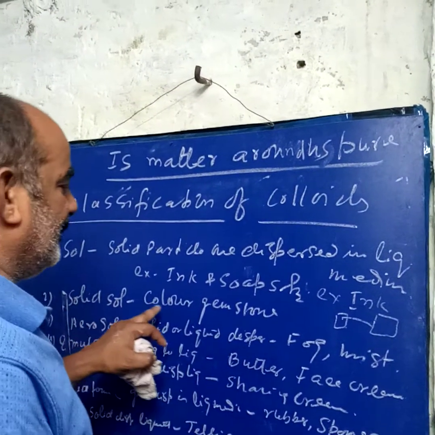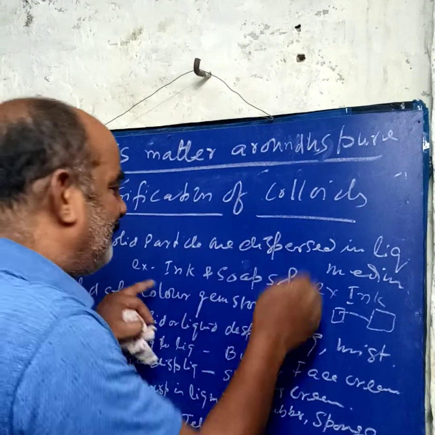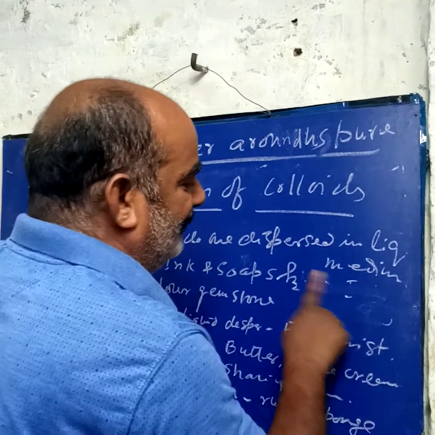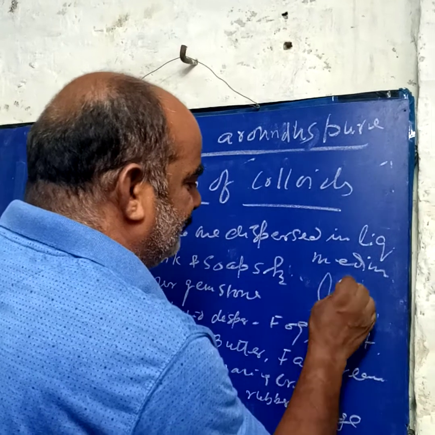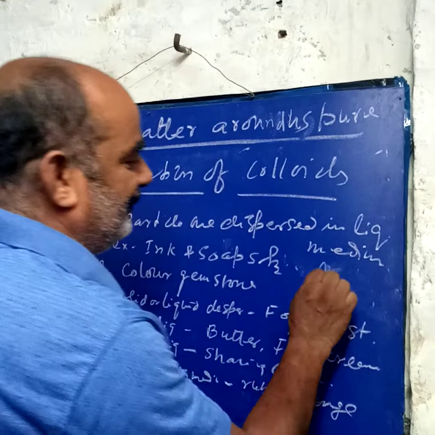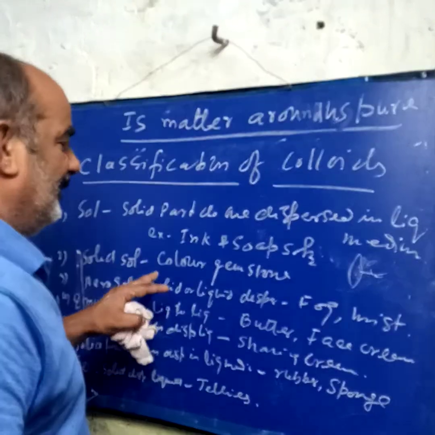Solid sol. Solid sol means two solids are mixed together. Suppose a colored gemstone. Have you seen a colored gemstone? One stone and another stone mix together in such a way that they cannot be separated by easy ways. Now, solid sol.